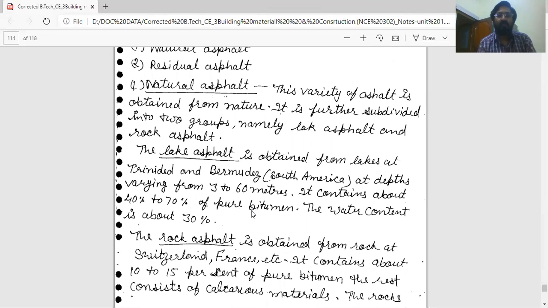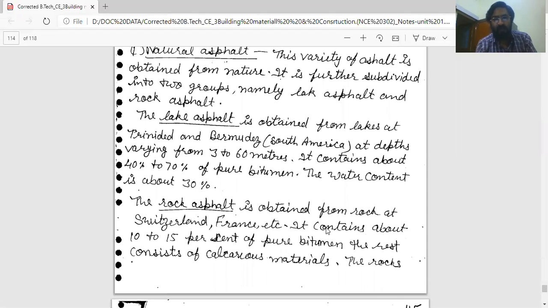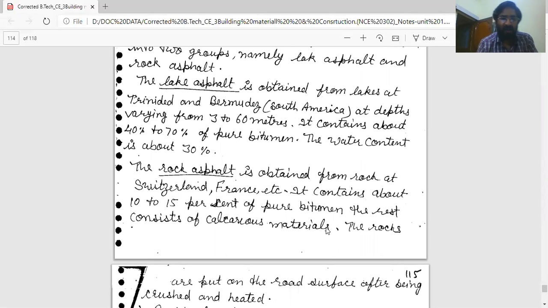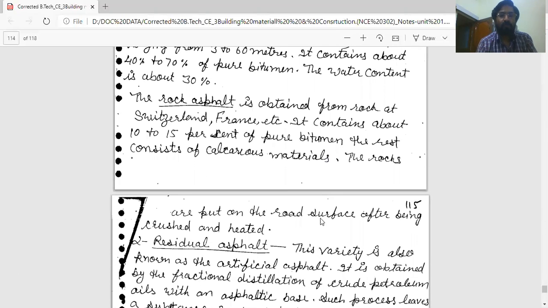It contains about 40 to 70% of pure bitumen. Bitumen is a binding material used in road construction, in flexible pavement. The water content is about 30%. And the second type in natural asphalt is rock asphalt. Rock asphalt is obtained from rocks at Switzerland, France, etc. It contains about 10 to 15% of pure bitumen. The rest consists of calcareous material. The rocks are put on the road surface after being crushed and heated.